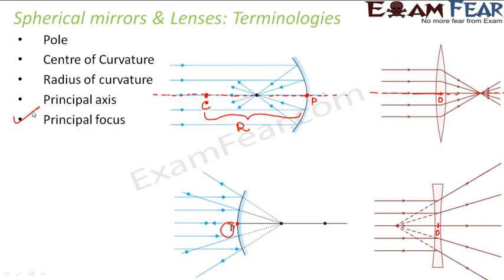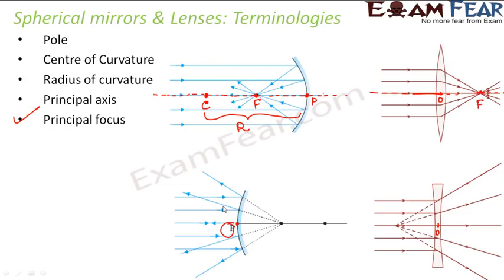As we have observed, in the case of a concave mirror and convex lens, when a parallel beam of light falls on them, after reflection or after refraction, they all tend to meet at a point. This point where all the reflected rays tend to meet is called the principal focus, which is denoted by capital F. Similarly, in the case of a lens, this point is called the principal focus.